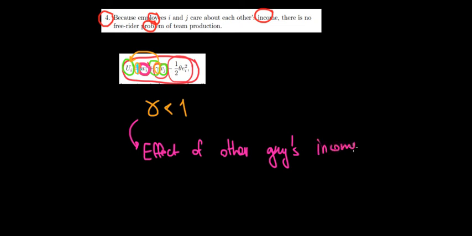It tells us that the effect of the wage of the second person on the utility of the first person is less than the effect of his own salary. In other words, the effect of the other guy's income on utility is less than the effect of his personal income.